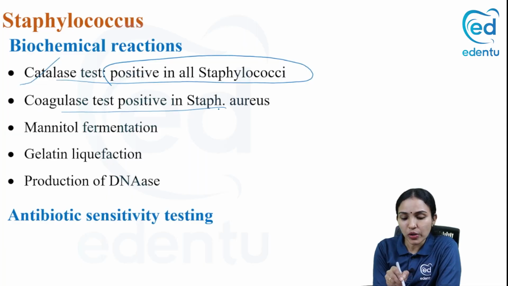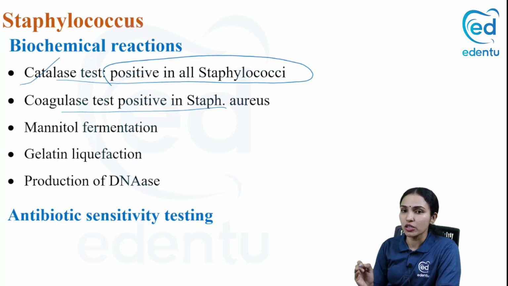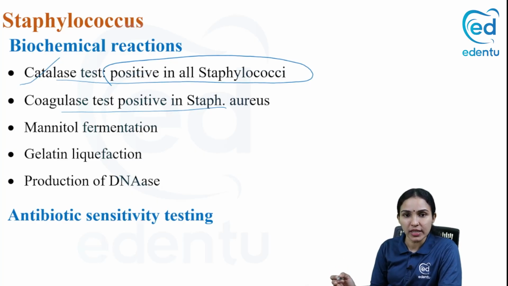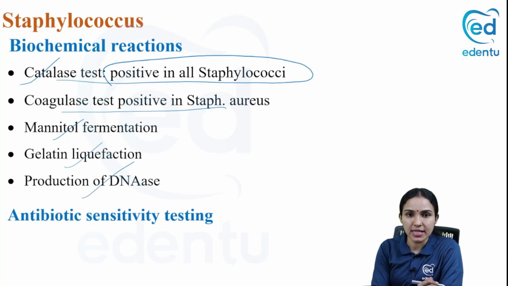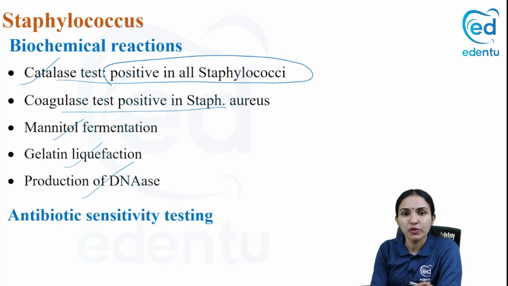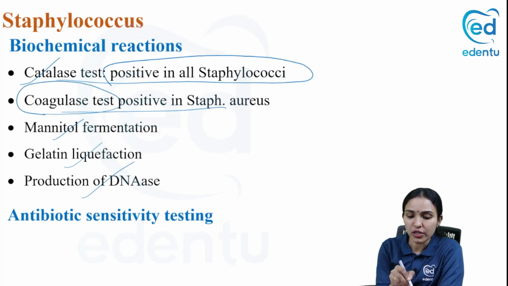And what about coagulase test? I told you coagulase test is positive only in Staphylococcus aureus. If coagulase test is negative, it's not aureus, it can be some other staphylococci like epidermidis or saprophyticus. You have some additional tests like mannitol fermentation, gelatin liquefaction, and DNase test. All these are positive only for Staphylococcus aureus. Even if you forget these tests, please don't forget coagulase test.